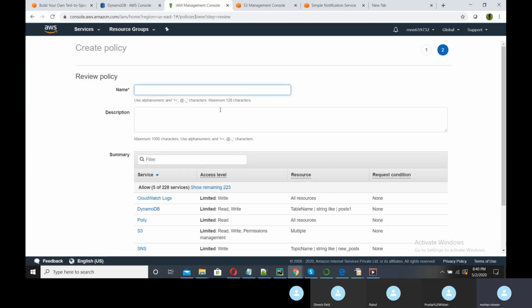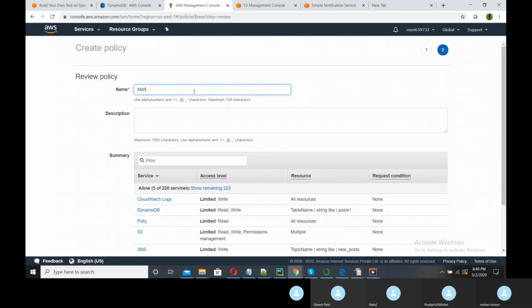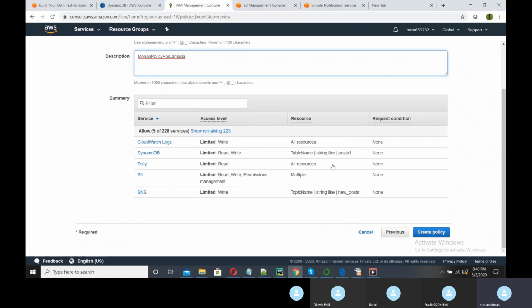This is my policy, and I will paste the same in the description. Create policy.